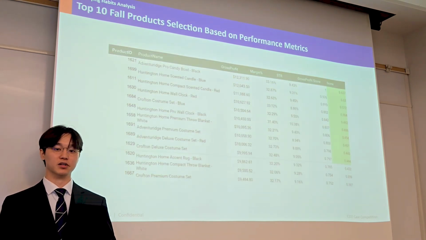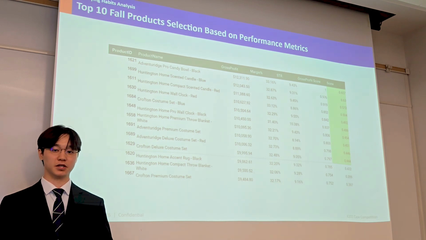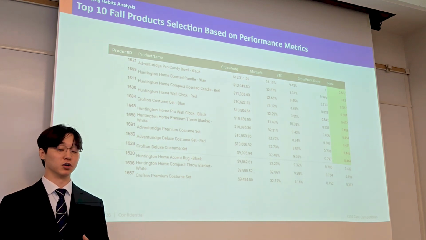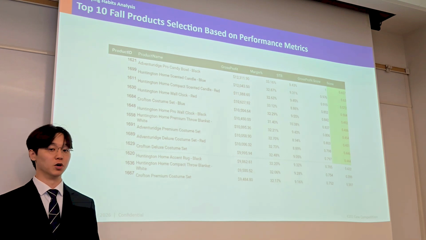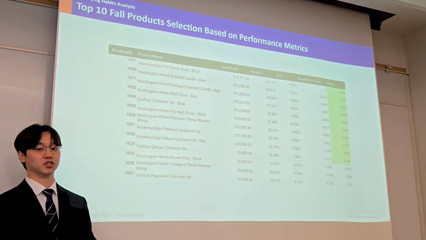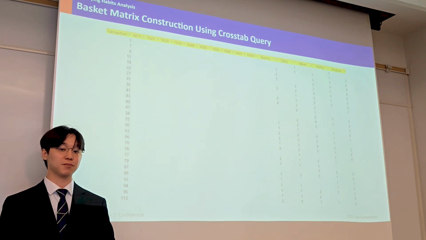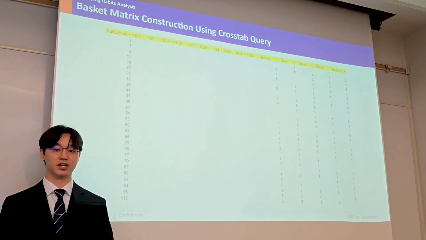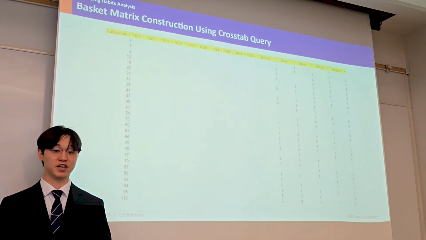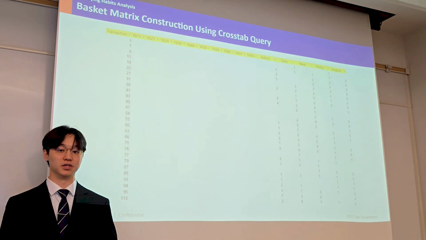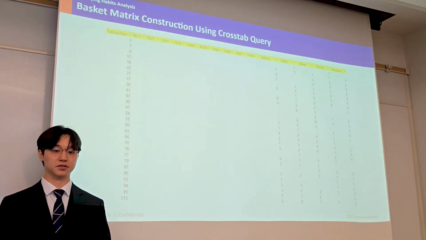Because category level analysis did not provide a strong enough signal, we shifted our focus to product level analysis. From step 1, we identified the top 10 full products. Using this dataset, we built a cross-step query in Access using these top 10 products to generate a basket level matrix by transaction ID and imported the result into Excel for further analysis.